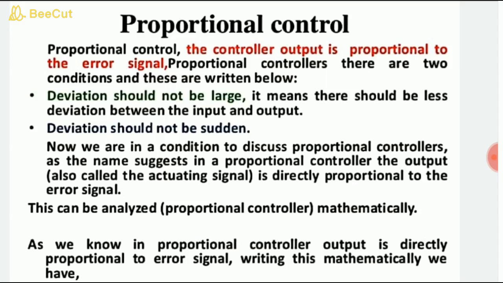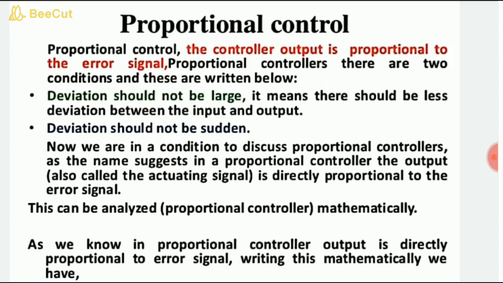When the system becomes a higher-order system, it will not behave in a linear manner. It will behave with non-linear characteristics also. The deviation should not be sudden. So now we are in a position to discuss the proportional controller.